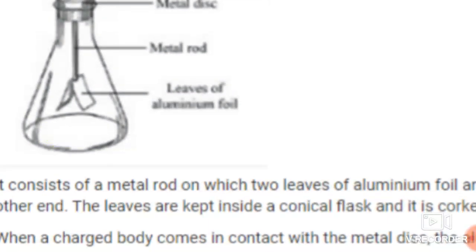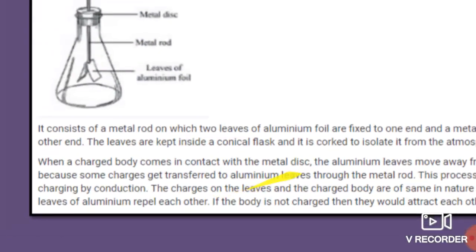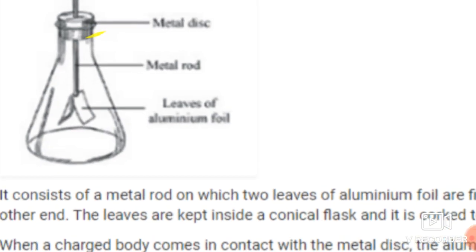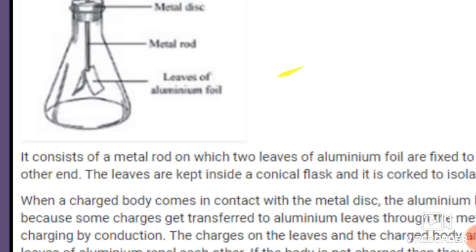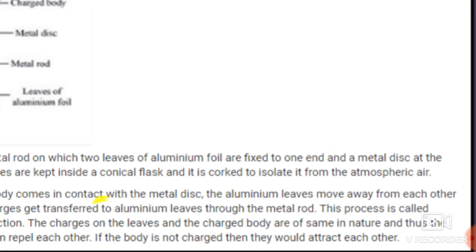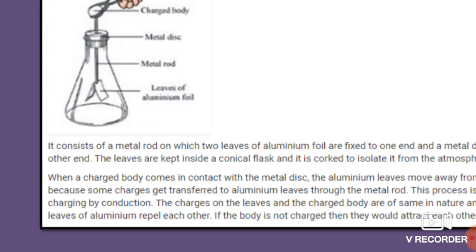These aluminium leaves move away from each other because some charges get transferred to the aluminium leaves through the metal rod. This process is called charging by conduction.